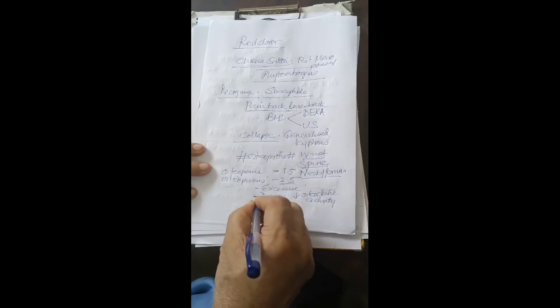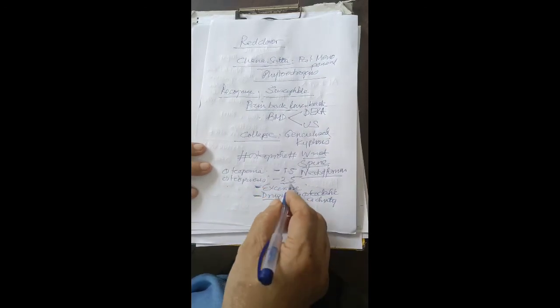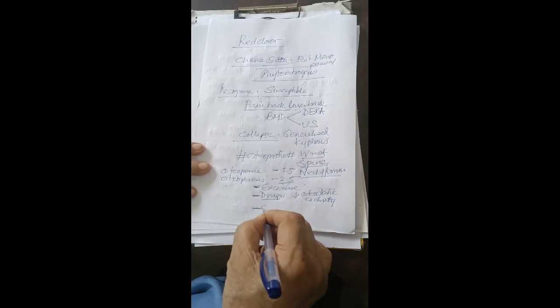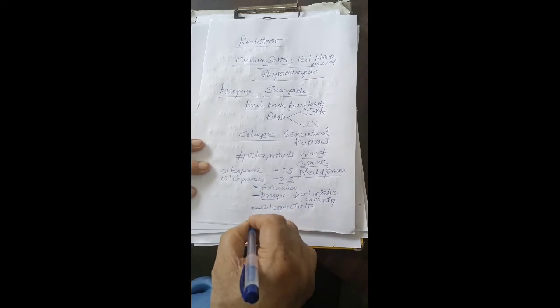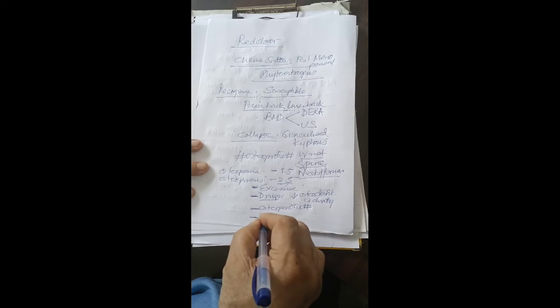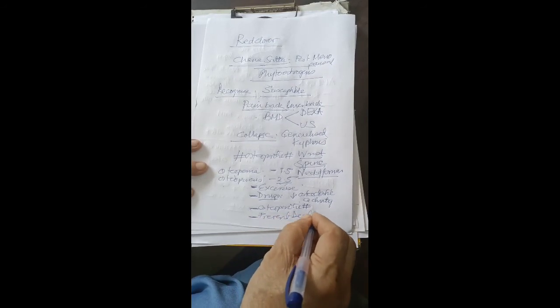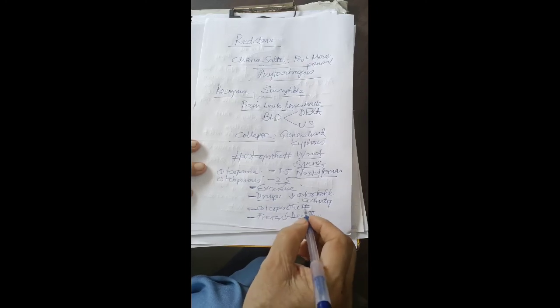So then you can have drugs for this. And finally, you have to treat osteoporotic fractures and prevent death due to osteoporotic fractures, especially the fracture of the neck of femur, which is a major reason of death in orthopedics.